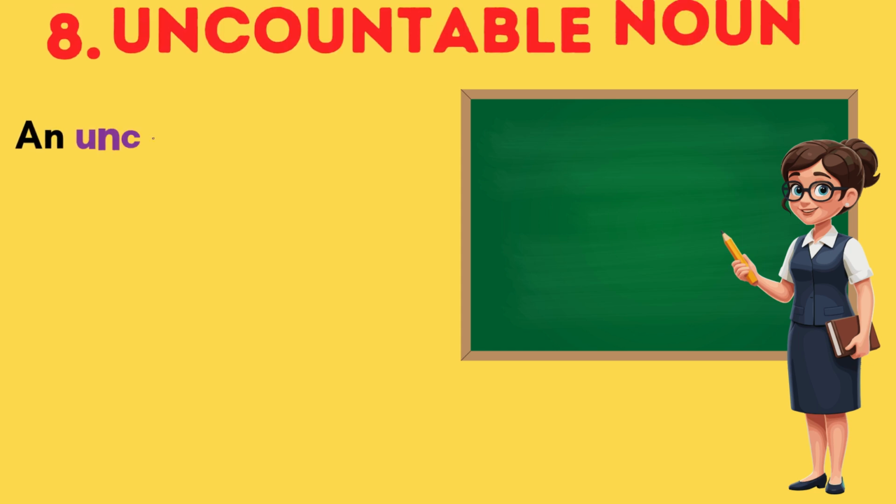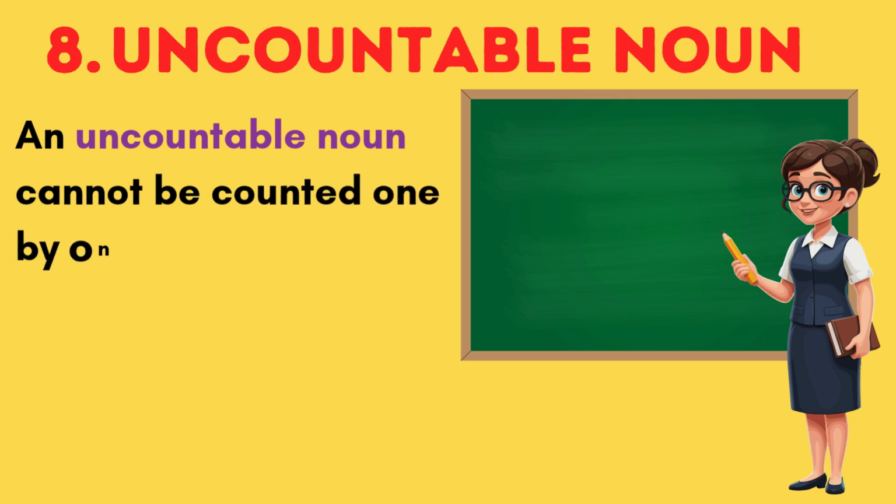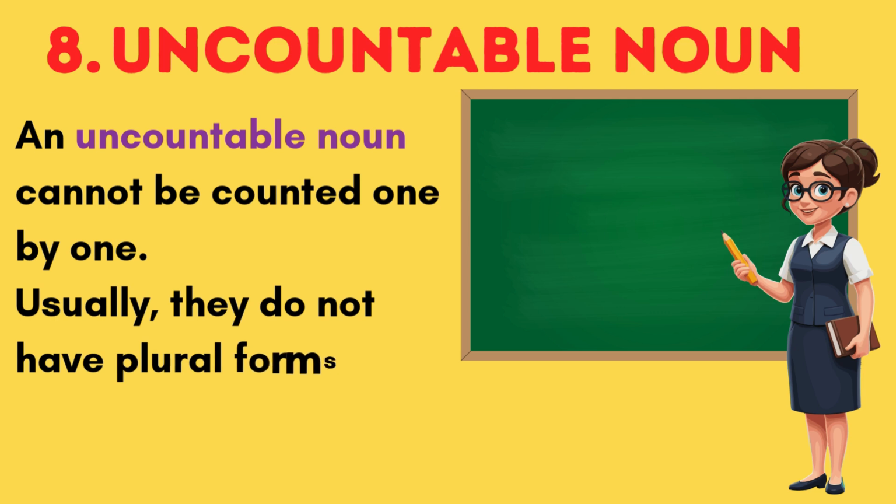An uncountable noun usually cannot be counted one by one. They do not have plural forms. Examples are milk, rice, water.